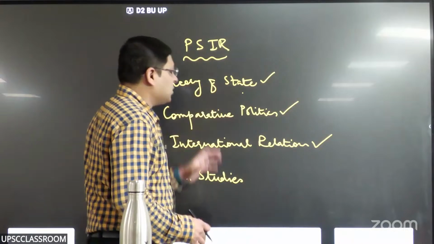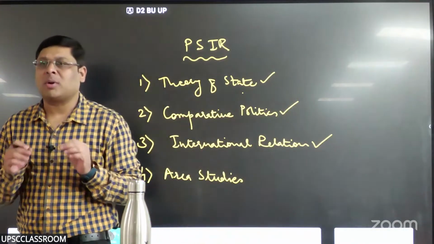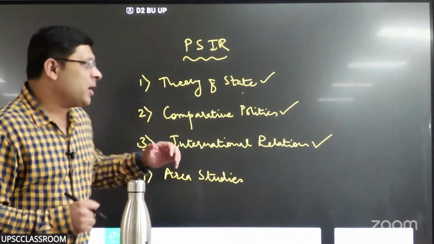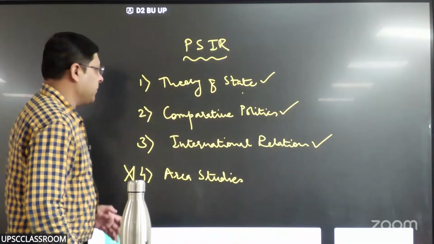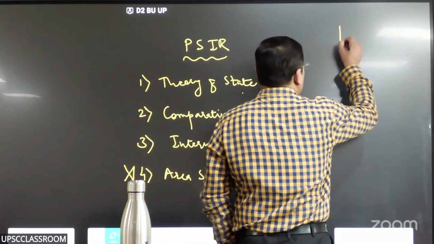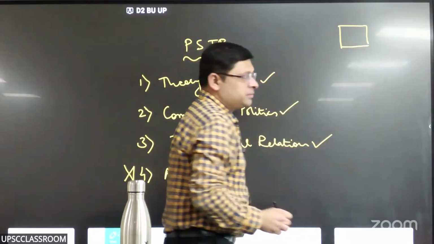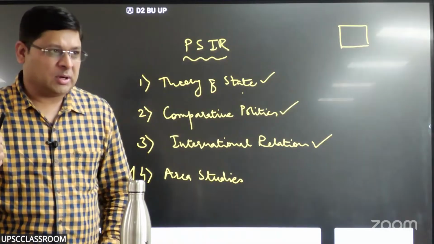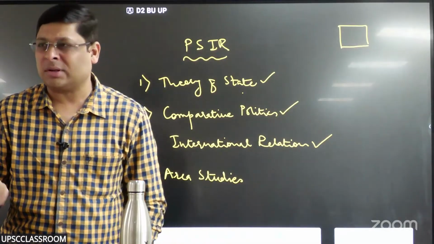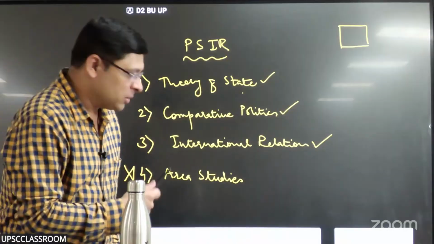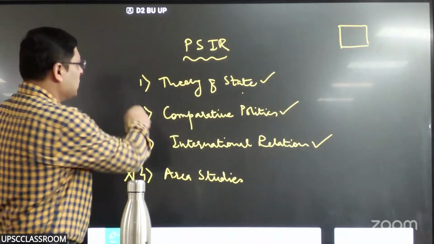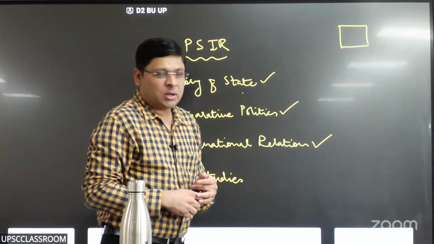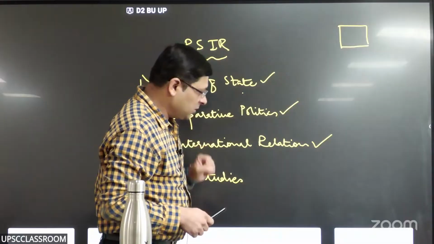When you say theory of state, entire political science is all about state. It is all about power. It is all about state, right? Then why are we making this division? I would tell you why. Theory of state studies state as an object, its origin, right? How state is formed, different concepts, ideologies, theories, political thoughts about state, right? So that comes here in this first part. So concepts, ideologies, theories, right? Perspectives come here about state, right?